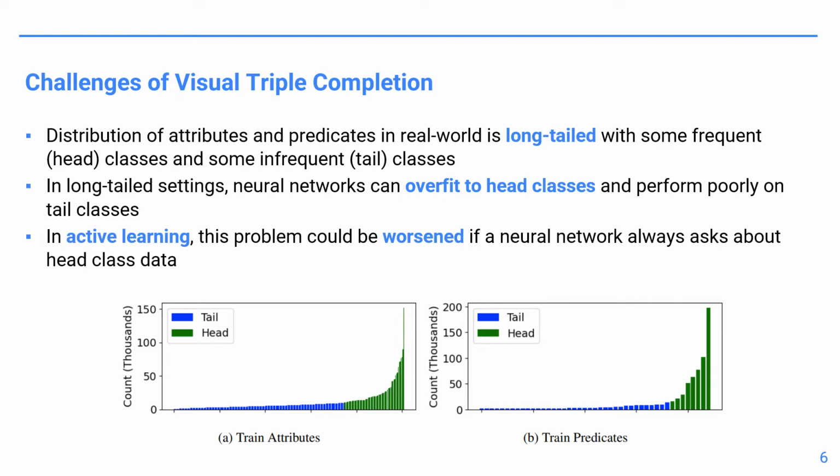First, the distribution of attributes and predicates in the natural world is imbalanced or long-tailed, with some classes occurring frequently and other classes occurring very infrequently. When trained in long-tailed settings, neural networks often overfit to the frequently occurring head classes and perform poorly on the less frequent tail classes. This problem could be worsened in an active learning setting if a neural network only asks about head class data and ignores tail class data. While the natural data distribution may be long-tailed, we expect our network to be performant on all classes regardless of their frequency of occurrence.